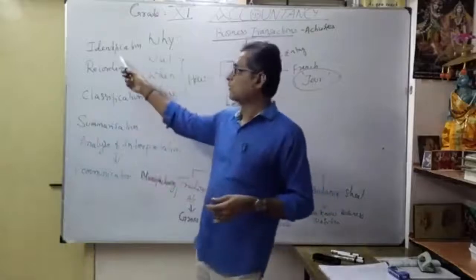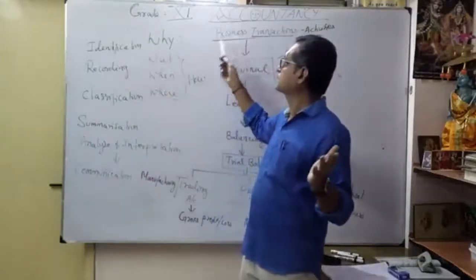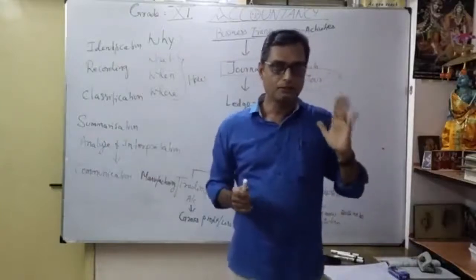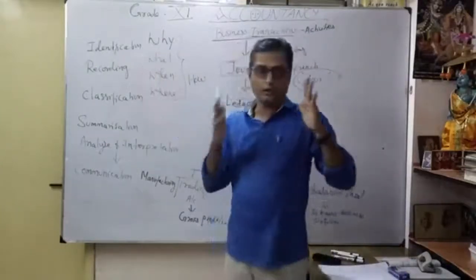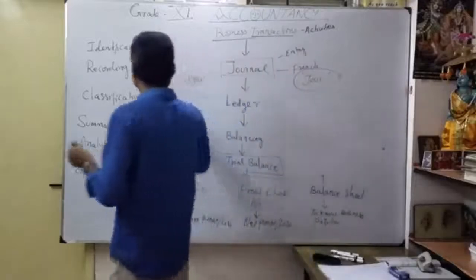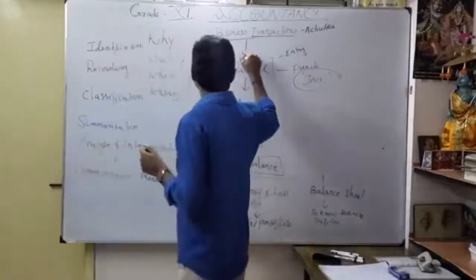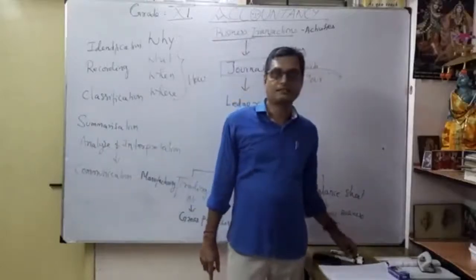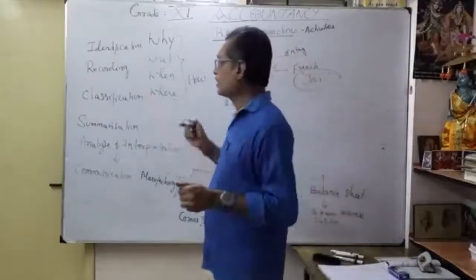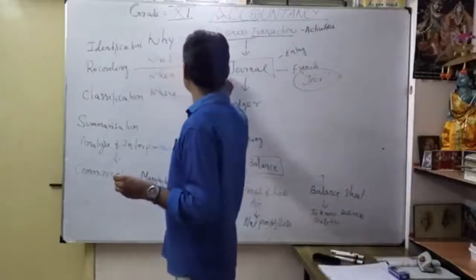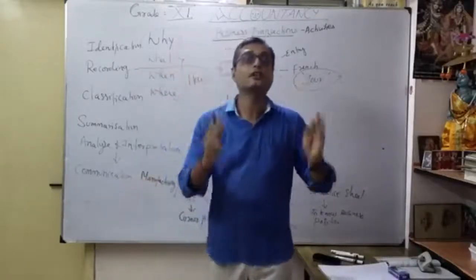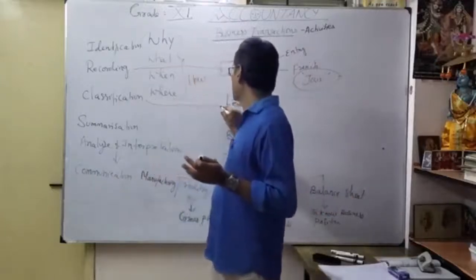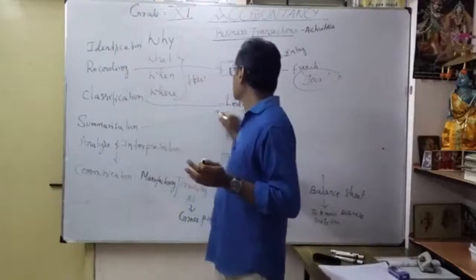See here, I want to identify the business activities, the business transactions. What happened today? What's going on today? That's identification. Once you identify, how to record, correct? Thereafter, recording. How to record? It comes under the journal. How am I going to record the activities in accounting terms? Thereafter, classification, that's the ledger. And summarization also comes under the ledger.